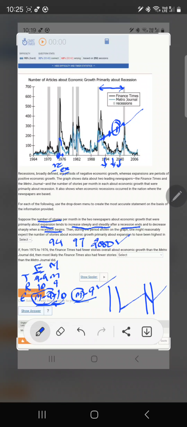So surely this is going to be less, and Financial Times is going to have a lesser number of articles of expansion. So our answer is going to be: if the Financial Times had fewer stories overall about economic growth than the Metro Journal did, then most likely the Financial Times also had fewer stories primarily about expansion. And this is shown by M minus A minus 10 as compared to M minus 9.